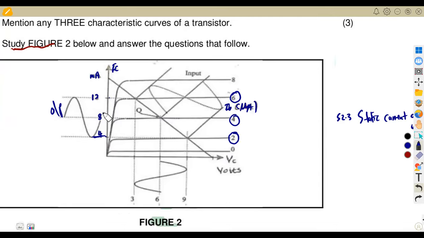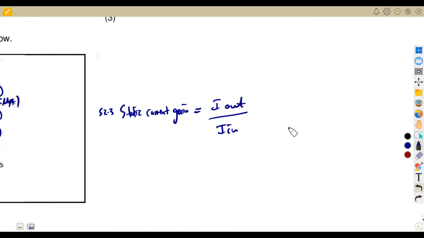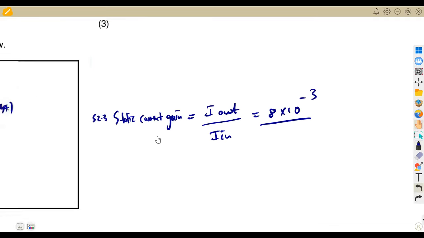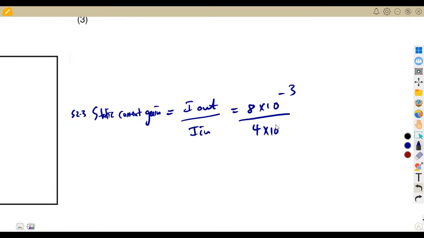So at the output, the one at the middle that you're going to use here is 8 milliamps, which is 8 times 10 to the exponent of -3. Remember, at the input, our corresponding current is 4, measured in microamps. At the midpoint, we've got 4 microamps, so that is 4 times 10 to the exponent of -6. All right, that gives us 2000 if you simplify properly. That was our 5.23.